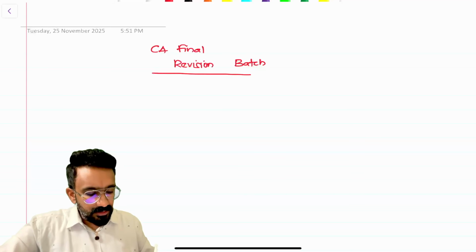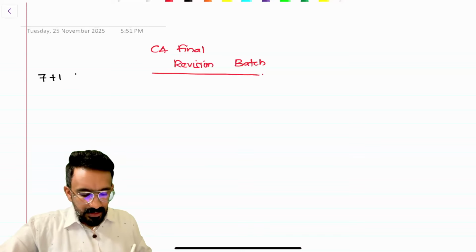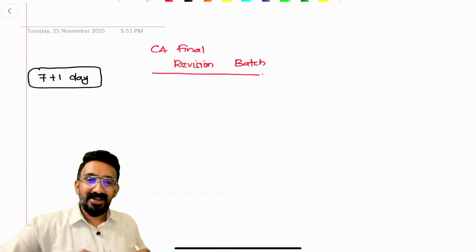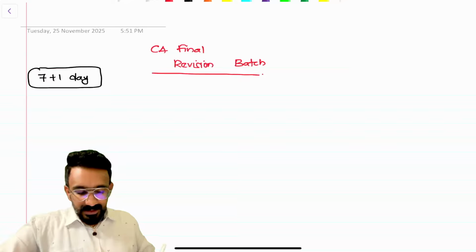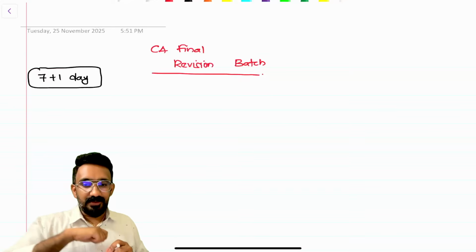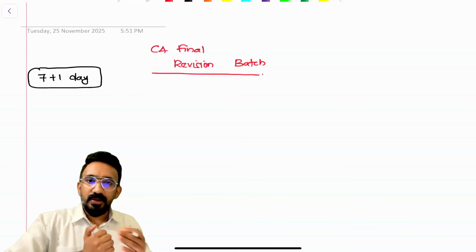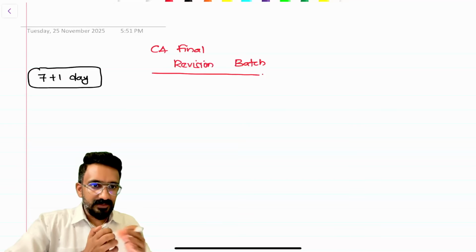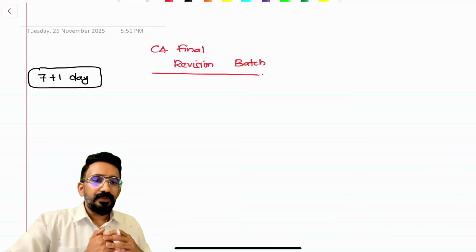What we're planning to do here is a 7+1 day batch. What is this plus 1 day? I'll tell you that also. It's going to be a complete English batch because I have students joining from different places and I know that these recordings would be watched across. It will be hosted on my YouTube later, or I would give access to people who have registered anyway.